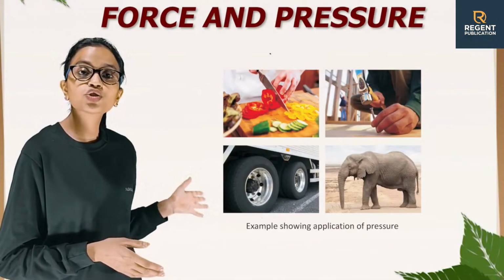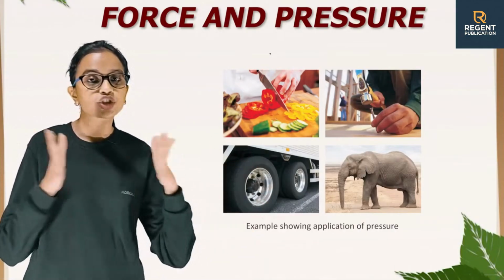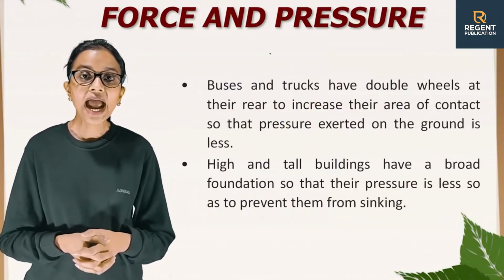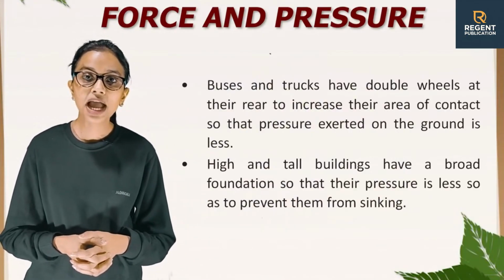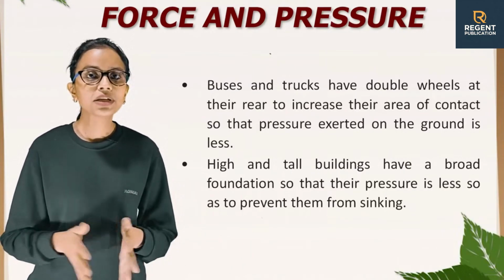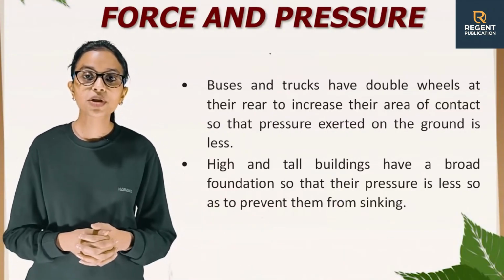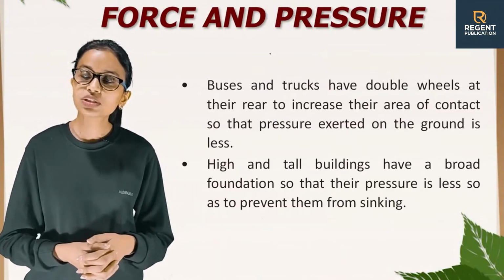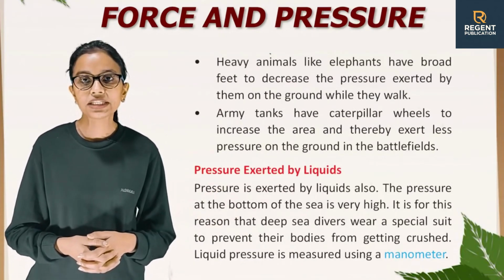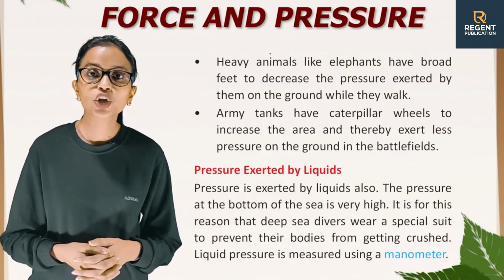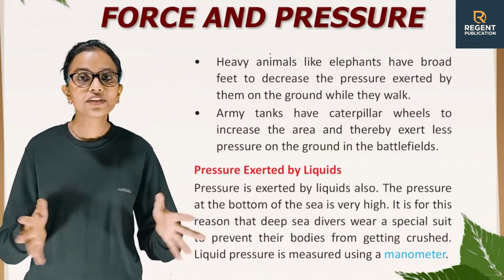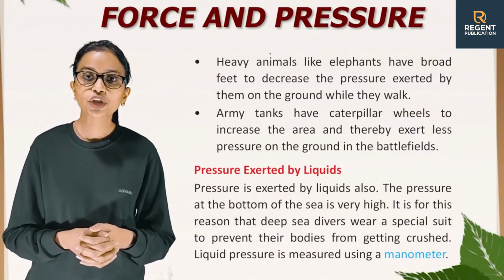So these are the pictures showing examples of application of pressure. Buses and trucks have double wheels at their rear to increase their area of contact so that pressure exerted on the ground is less. High and tall buildings have a broad foundation so that their pressure is less, so as to prevent them from sinking. Heavy animals like elephants have broad feet to decrease the pressure exerted by them on the ground while they walk. Army tanks have caterpillar wheels to increase the area and thereby exert less pressure on the ground in the battlefields.